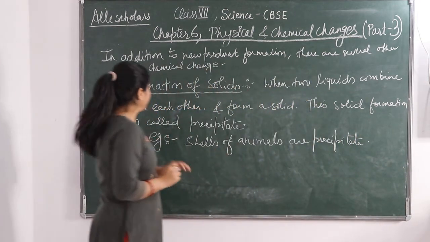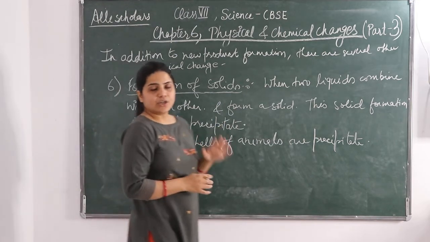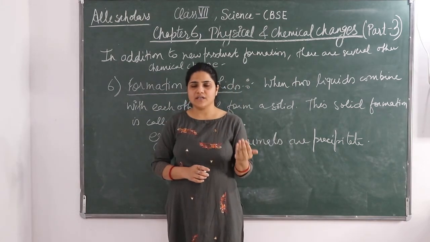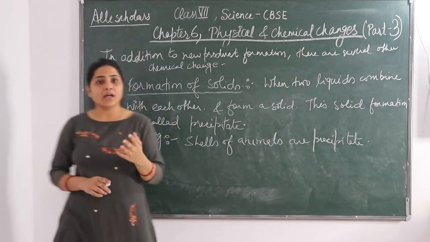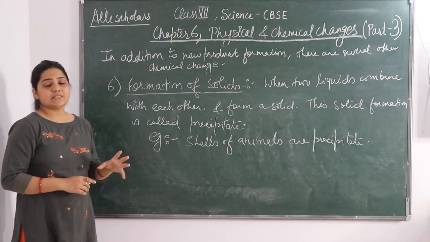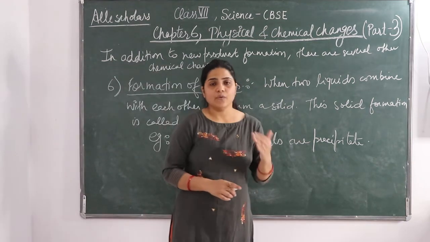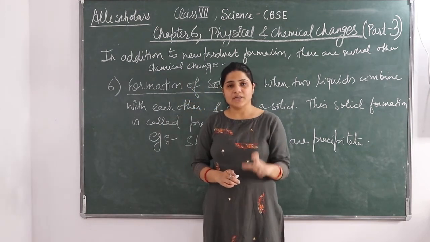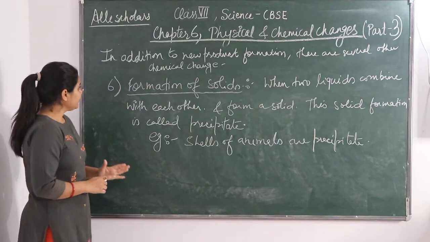Fine, students. So we have got to know that in addition to new substance formation, which we have studied is a chemical change, there are other features, other chemical changes also which take place. So what are those other chemical features? We have discussed 6 chemical changes, chemical reactions, chemical property changes, which are also called a chemical change. Okay?